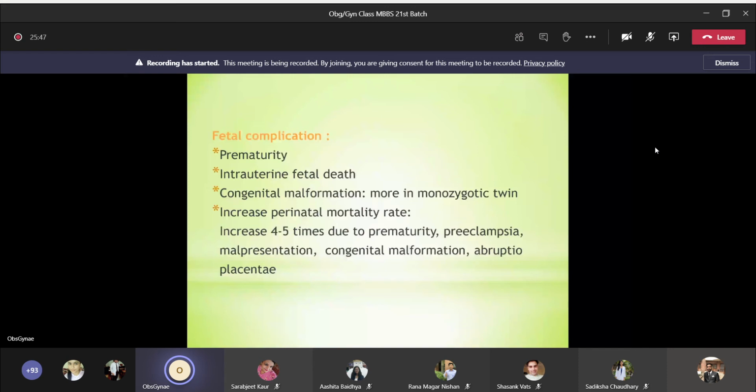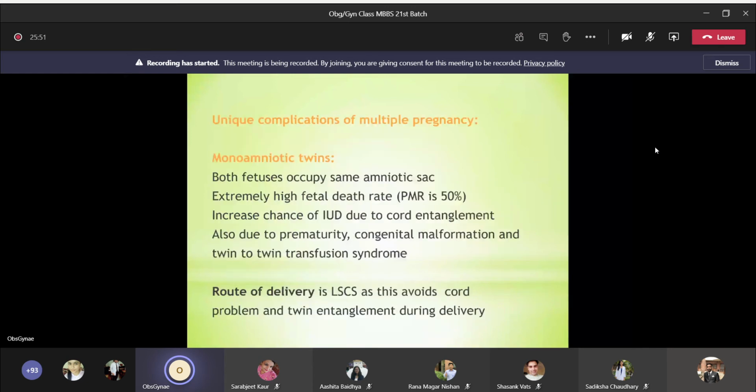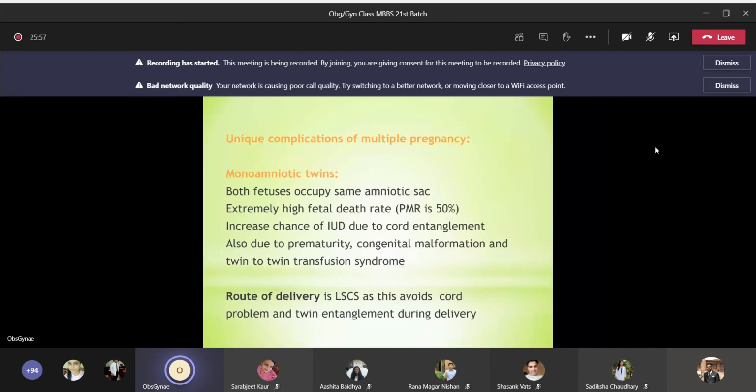Monoamniotic twins, okay? I told you, when the division occurs after 8 days, then the two babies are formed, but they occupy a single amniotic sac and they have a single placenta. So both fetuses occupy the same amniotic sac. There is an extremely high perinatal mortality rate, which is around 50%, and an increased chance of IUD due to cord entanglement and also due to prematurity, congenital malformation, and twin-to-twin transfusion syndrome.